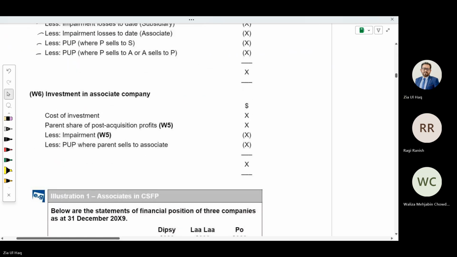And for investment in associate, we need to perform this extra working. I mean how the value of the associate asset will be calculated. So cost of investment, in that we need to add the profit share, deduct any impairment, and deduct unrealized profit if the parent sells goods to the associate only. Otherwise, this will not be deducted. Are you with me?